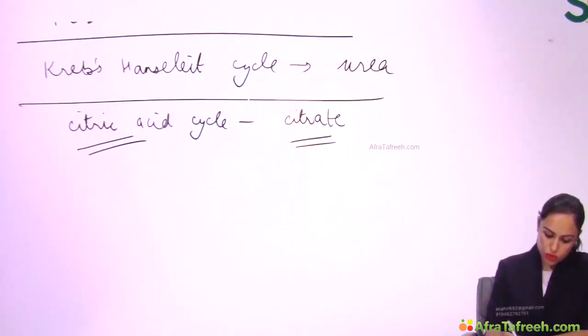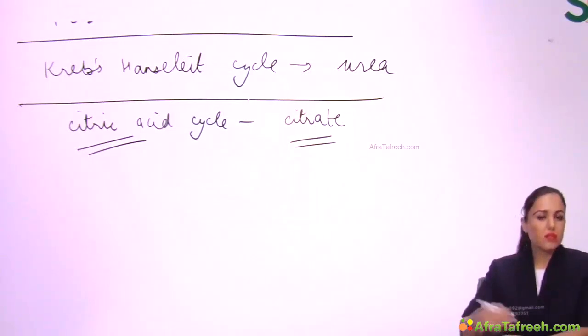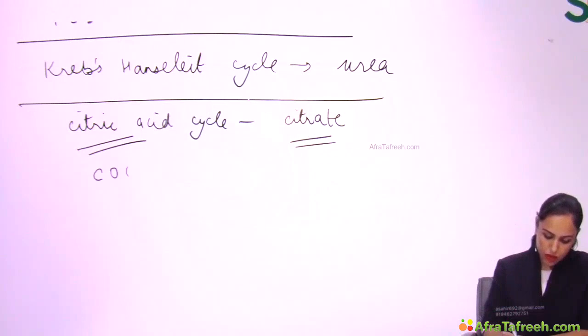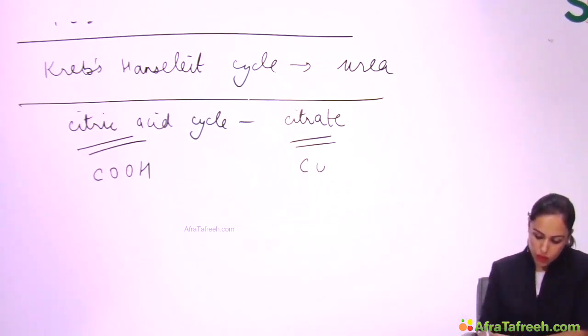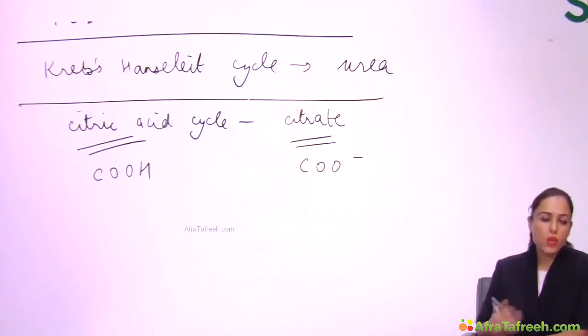Now, what is the difference between citric acid and citrate? Citric acid has the COOH acid group. Citrate means the ionized form, that is COO minus, right? In body, everything is ionized. So in body, it is present as citrate, right?